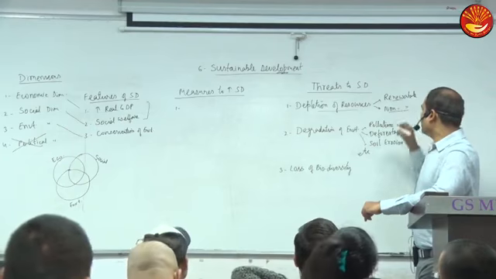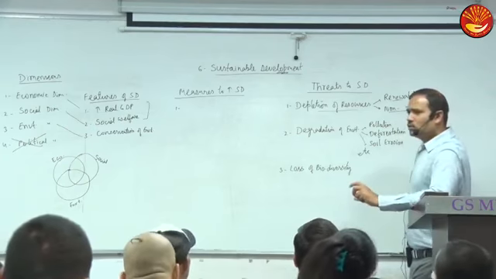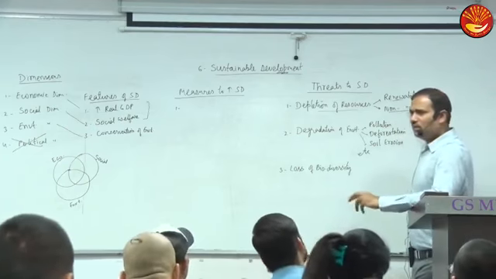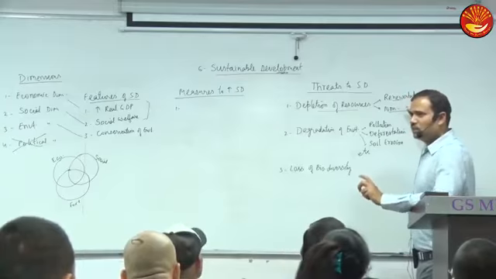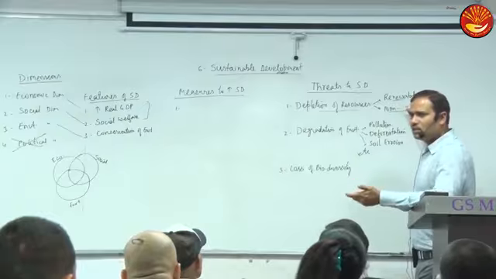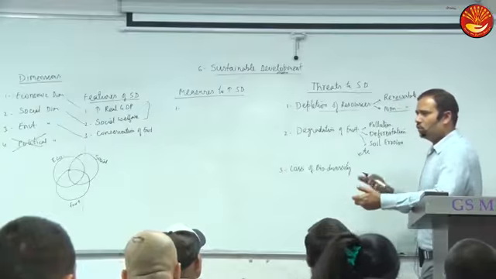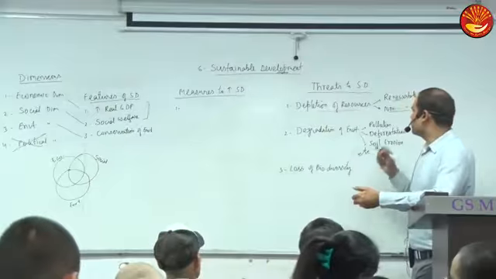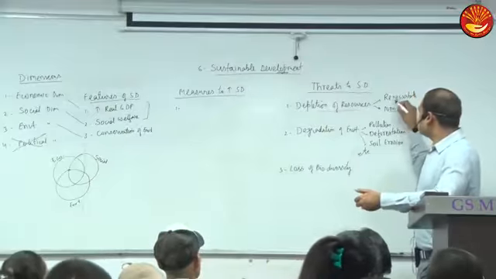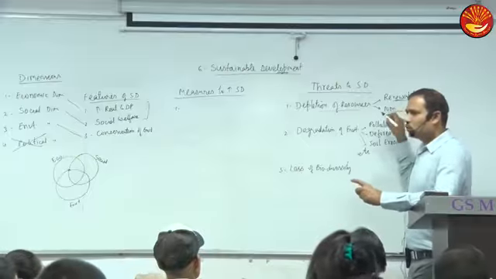Now, can we say we can use renewable resources to the maximum possible? Not all. Water is a renewable resource as such, but if we overuse water, then there will be scarcity of water also. Ground water table is going down because of excessive withdrawal of groundwater. So even some resources have limits. We have to take care of those limits.